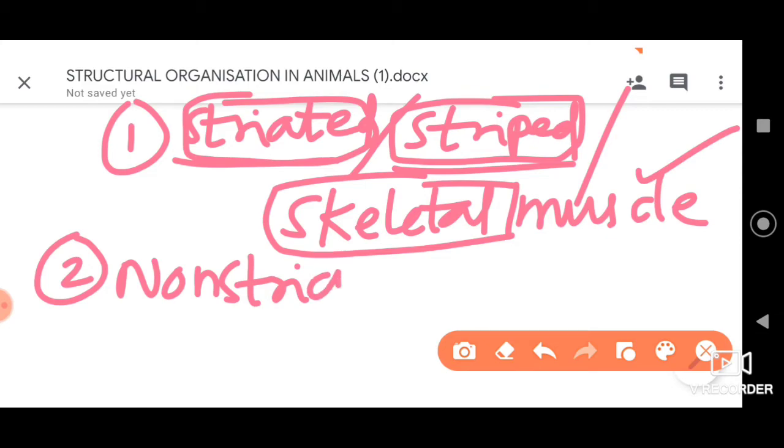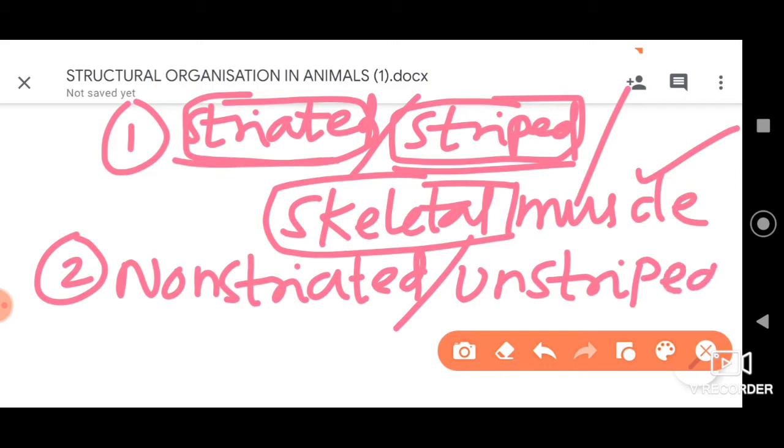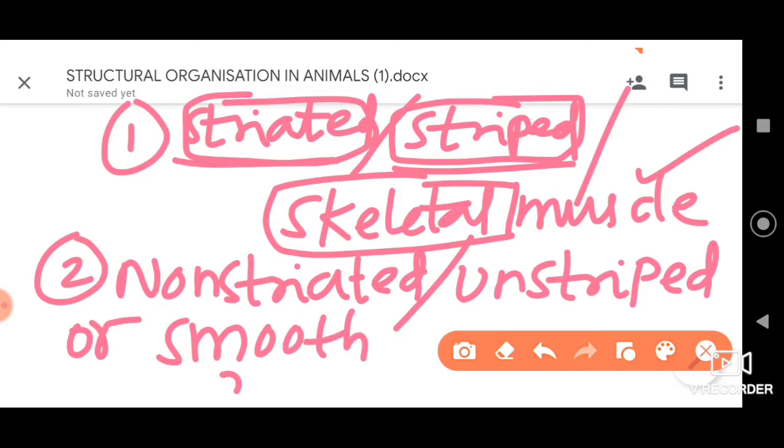The word itself suggests they don't have any stripes or striations, hence they can also be called unstriped muscles, or they are generally referred to as smooth muscles. This is the second type, dear students.